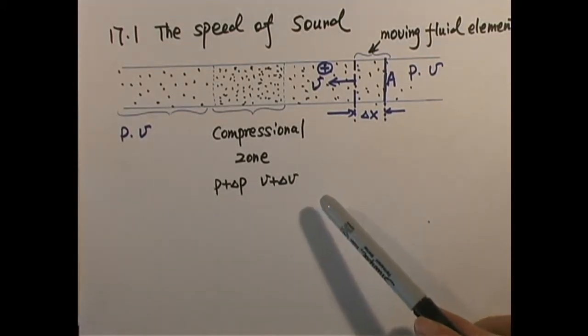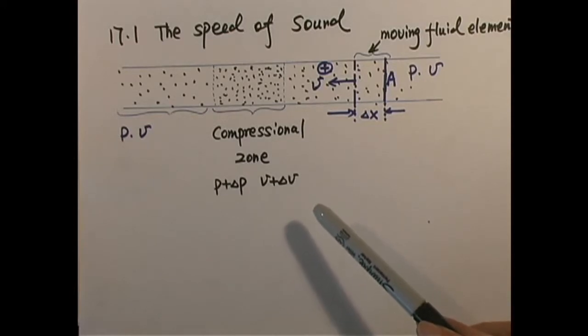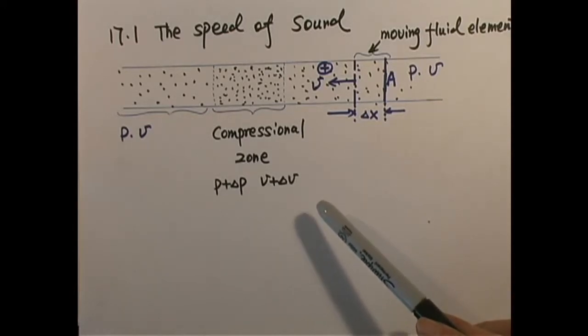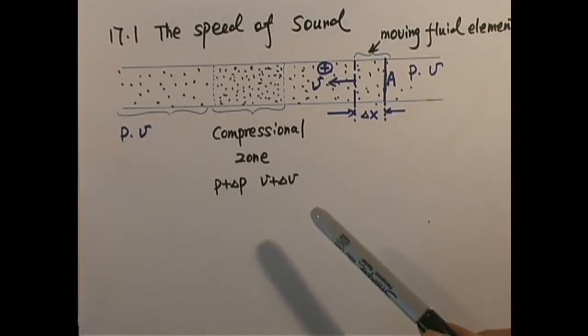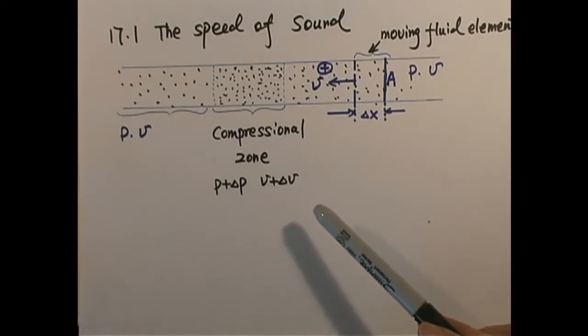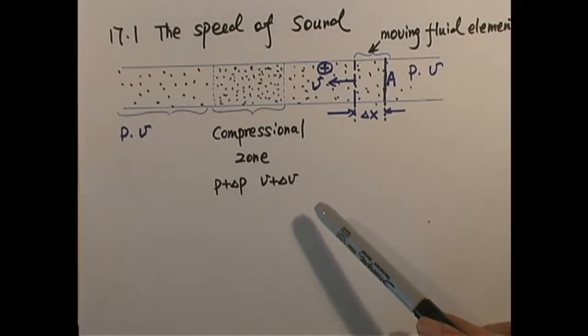In order to derive the speed of sound, it is more convenient to choose a reference frame in which the pulse remains stationary while the fluid moves through it from right to left. This is a relative motion.